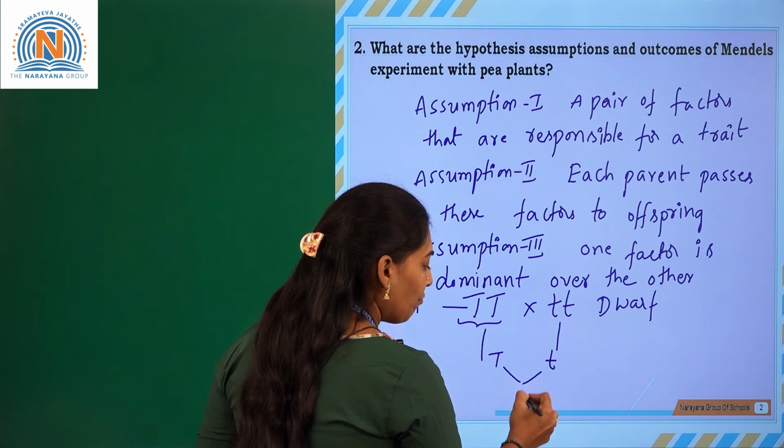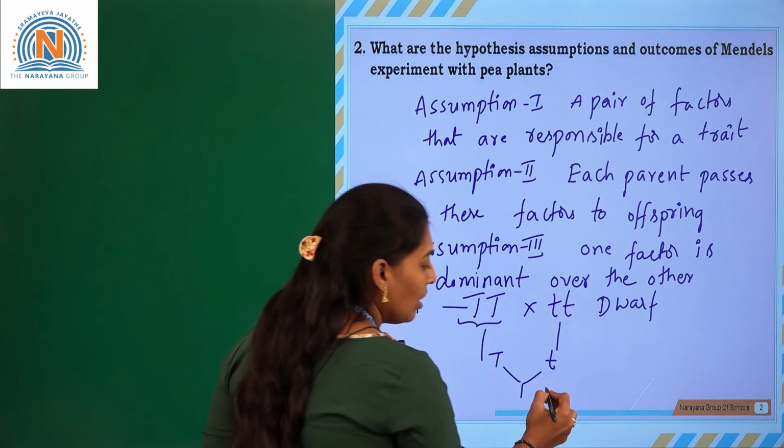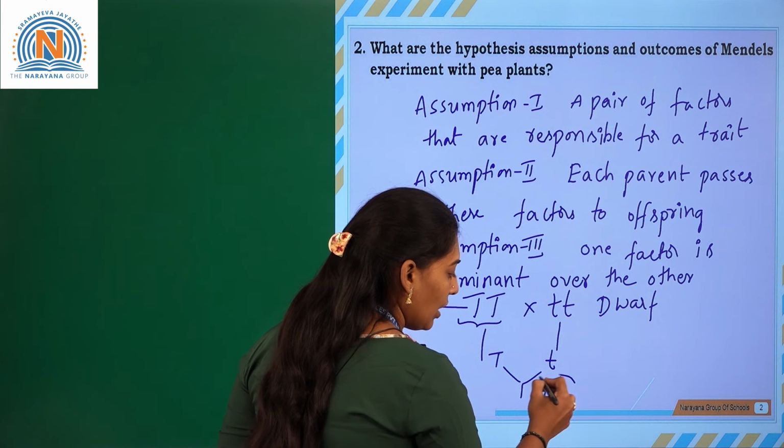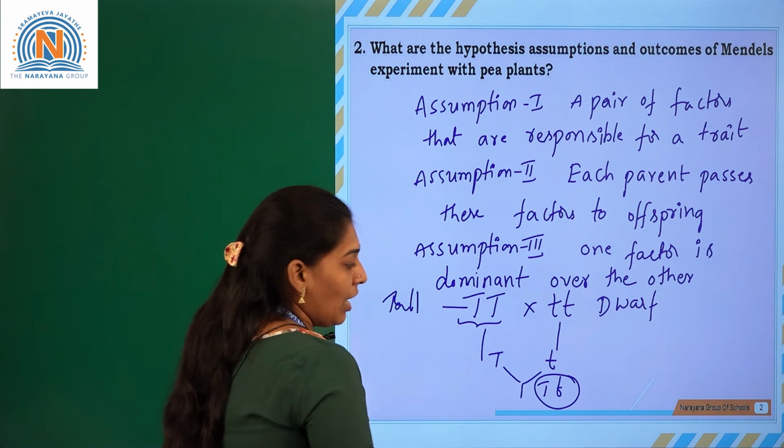Both are formed during sexual reproduction: capital T and small t.